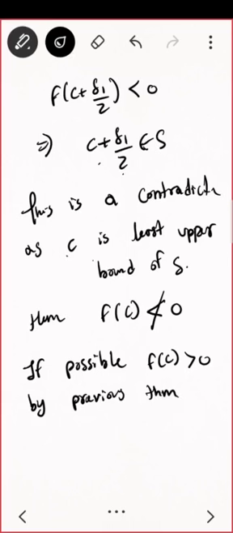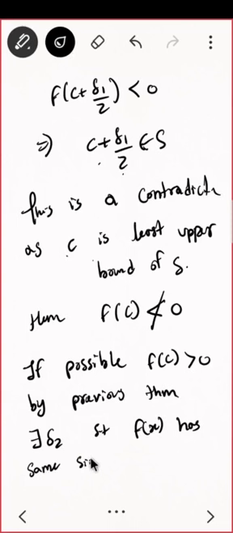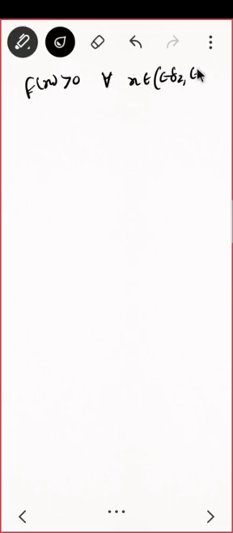By the previous theorem, there will exist a delta 2 such that f of x has the same sign as that of f of C. What do you mean by that? That means f of x will be positive for all x belonging to (C minus delta 2, C plus delta 2), which is lying in the interval [a, b]. This is contained in [a, b].